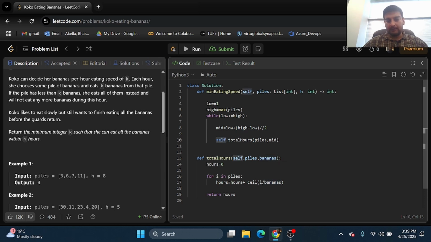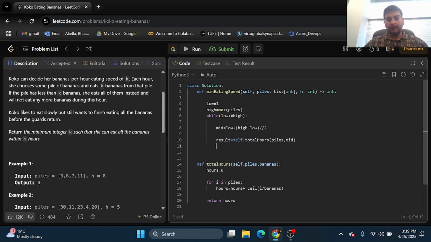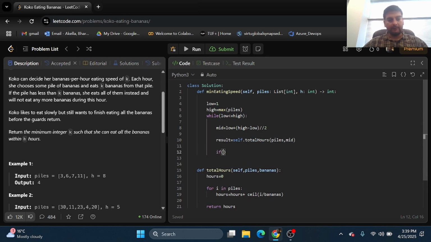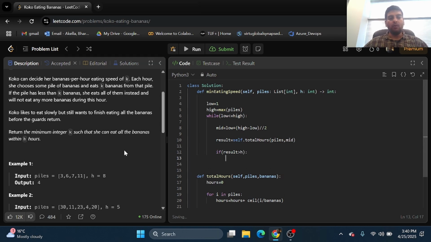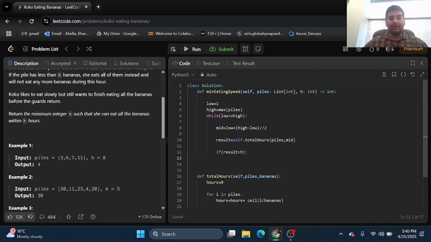Now, what happens is I'll store this in a variable called result. There'll be two conditions. If the monkey is able to eat everything, here this is the number of hours taken. So if the number of hours taken is greater than h, so if it takes more time to eat and the guard actually comes back, then this would mean that the monkey needs to eat more bananas. So if the monkey needs to eat more bananas, here low will be incremented to mid plus 1. If you remember binary search, this is how binary search works.